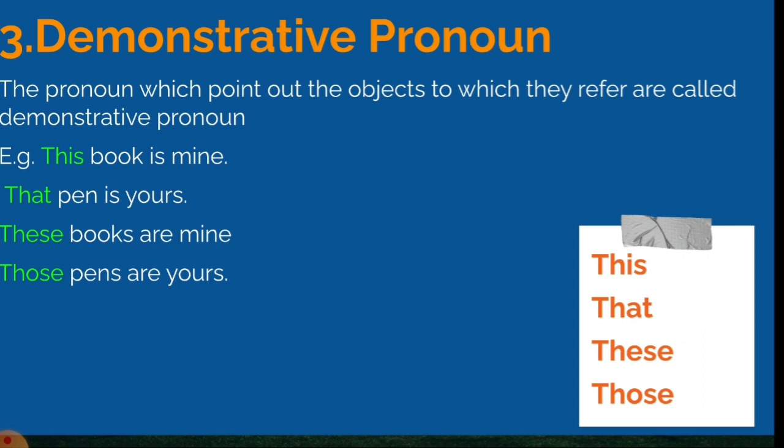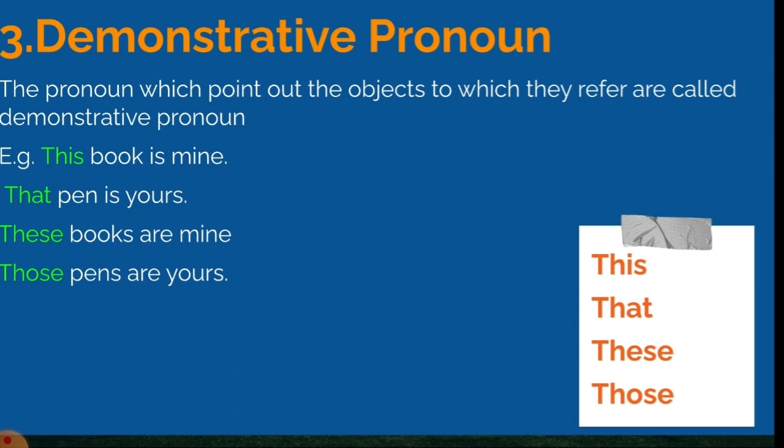Let's go towards the third type of pronoun, that is demonstrative pronoun. The pronouns which point out the objects to which they refer are called demonstrative pronouns. This, that, etc. are adjectives when they are used with nouns; otherwise they are called demonstrative pronouns. For example, this book is mine. That pen is yours. These books are mine. Those pens are yours. Here this, that, these, those are demonstrative pronouns.